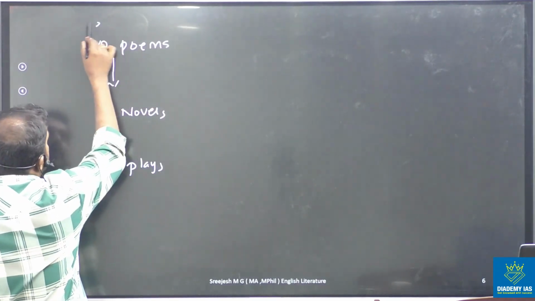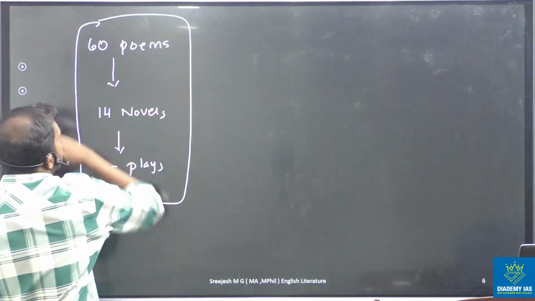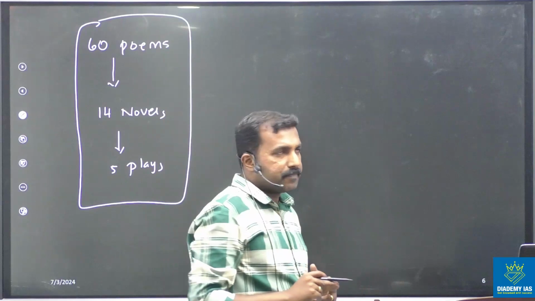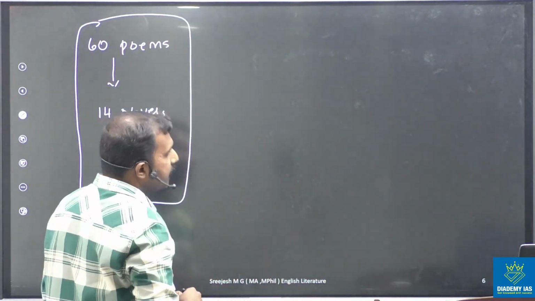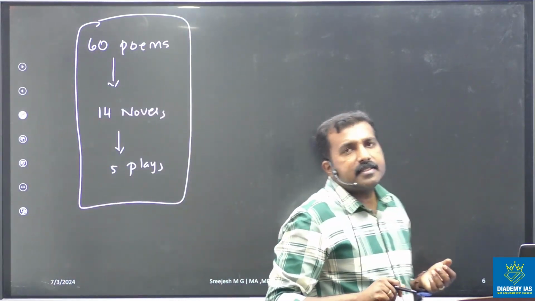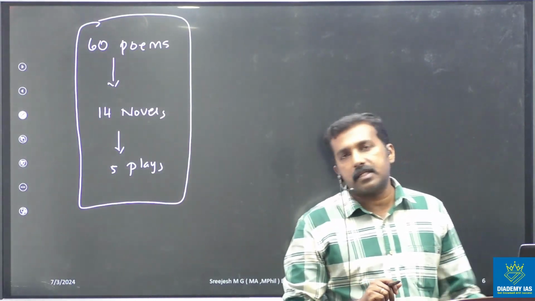This is an important division of the syllabus. Besides this, we have to cover some historical background of English literature.